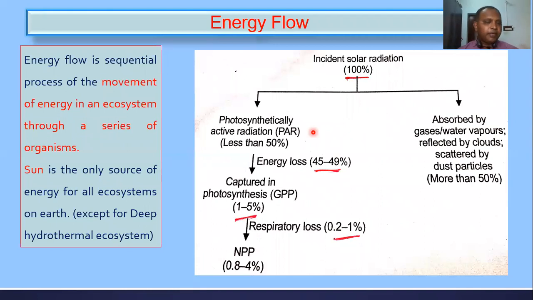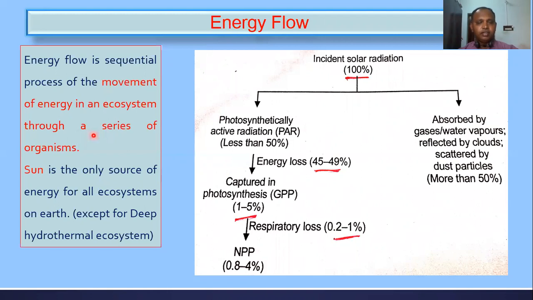The next topic is energy flow. Energy flow is a sequential process: the movement of energy from one level to the next level in an ecosystem, through a series of organisms.